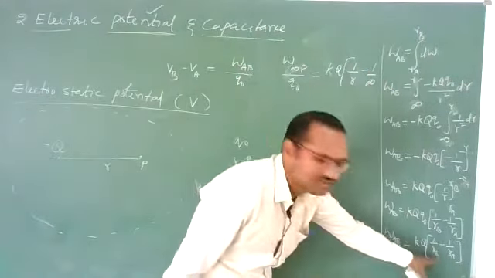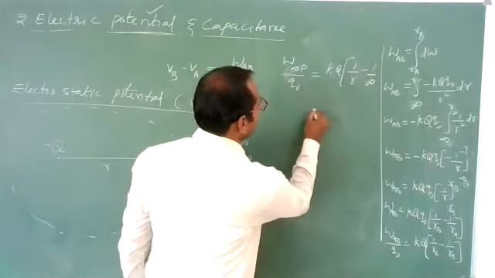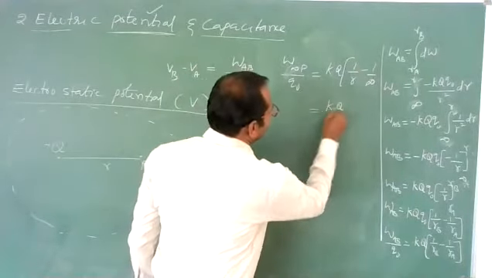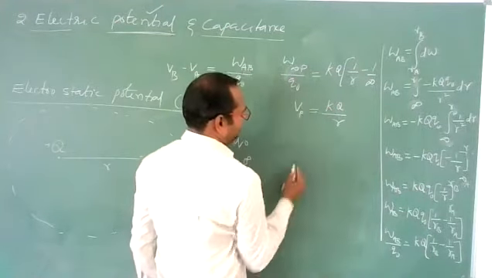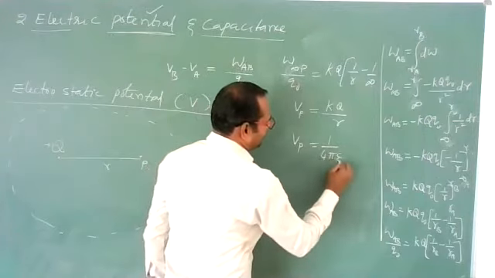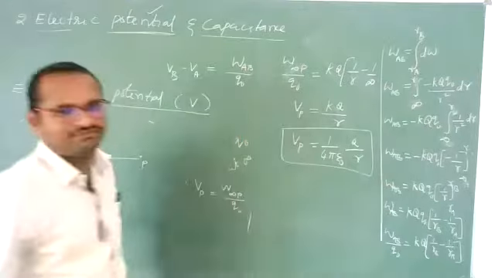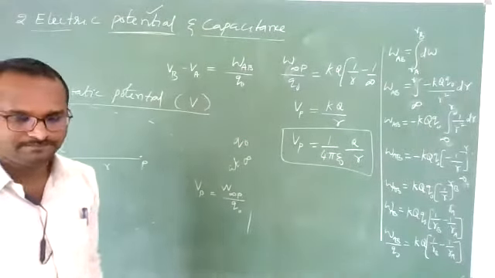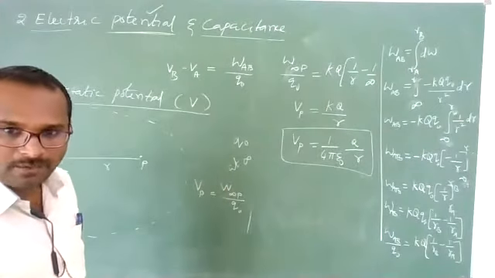Just apply the limits. 1 by infinity is 0. This can be written as KQ by R. This is nothing but the potential at a particular point. It can be written as 1 by 4 pi epsilon naught Q by R. Very important formula. You must remember this. Clear, students? Okay.